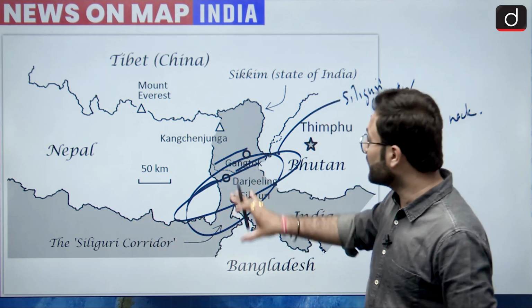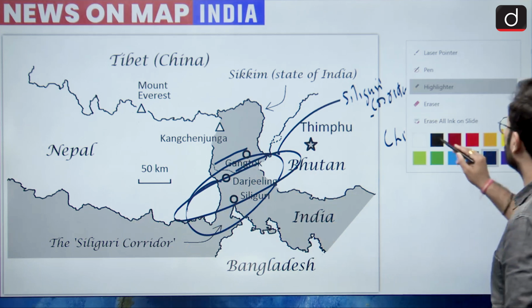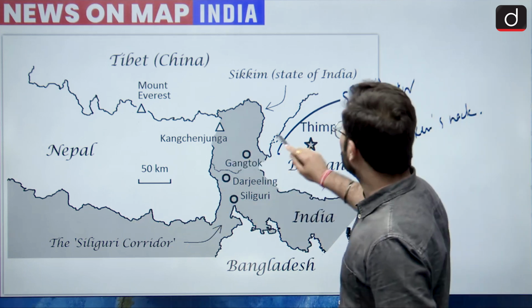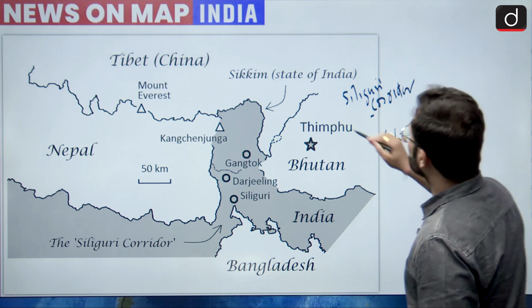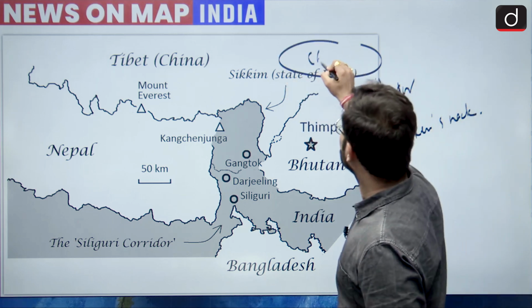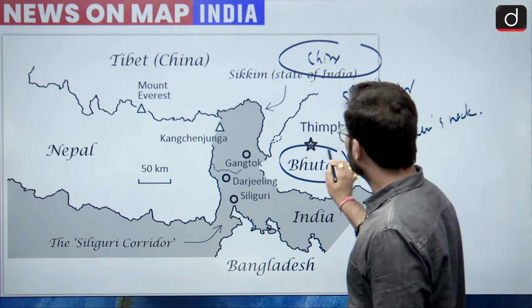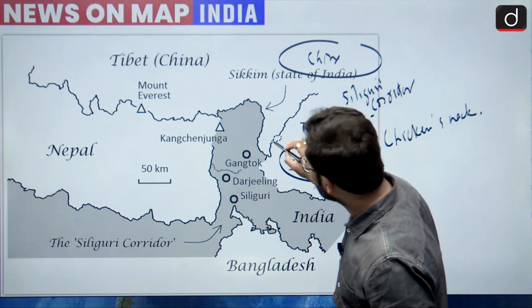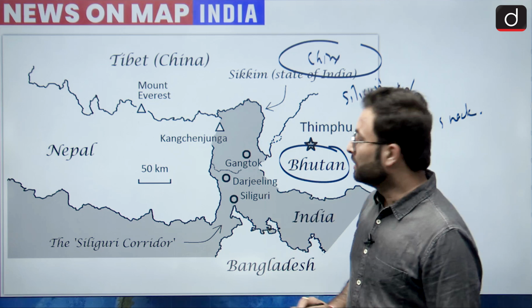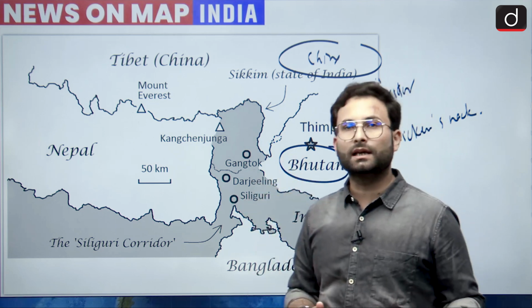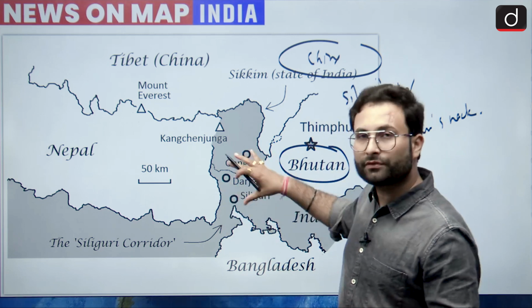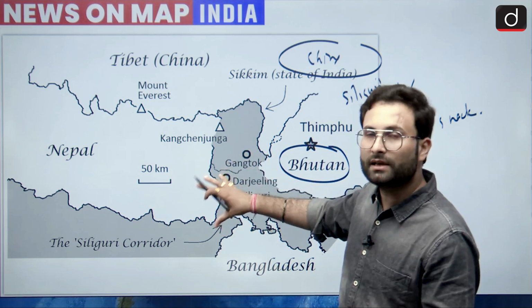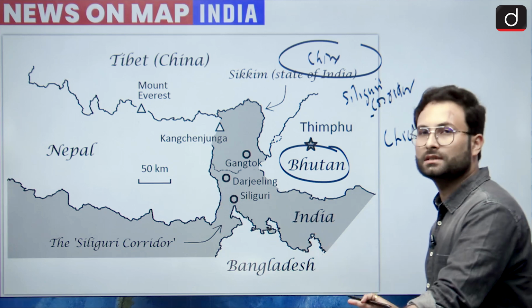Now this is strategically very important for us, because obviously here we have the presence of China. We have Bhutan over here. So this area becomes very important. We are trying to make sure that China does not get access to this particular portion, because if they get access to it, then we will lose connect with the northeastern states of India.